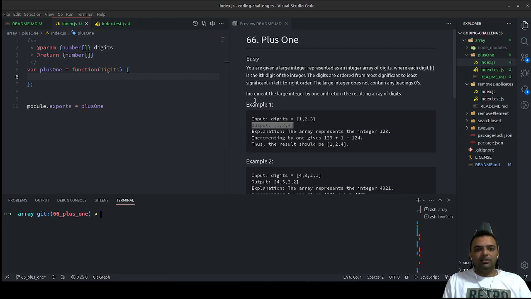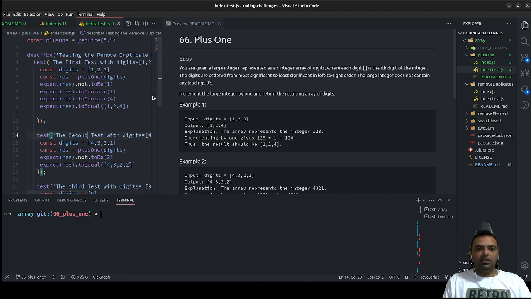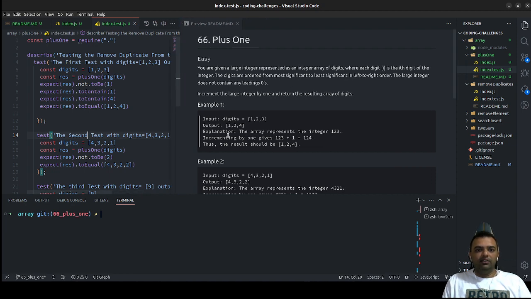This is our problem statement, and I have set up a replica of LeetCode on my local system so that I can run those testing scenarios. Whatever test cases they write, I have written the same in a simple way using the Jest library.